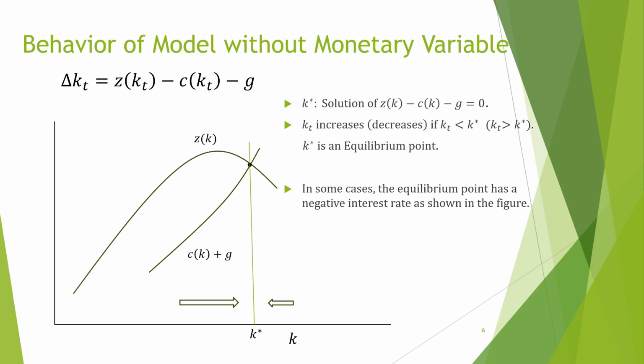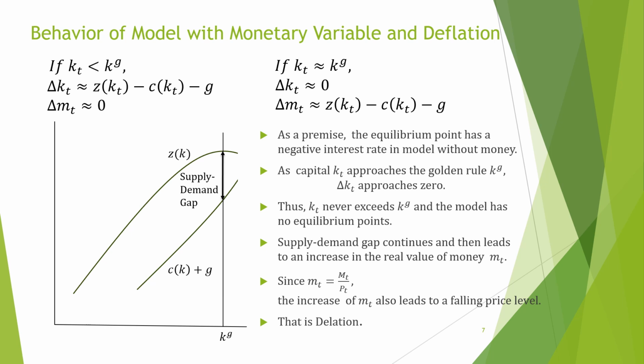In some cases, the equilibrium point has a negative interest rate as shown in the figure. In well-known theories, equilibrium points can only exist at positive interest rates, but the paper shows that equilibrium points with negative interest rates also exist. I'll show the behavior of the model with a monetary variable. Consider an economical condition that, without money, the equilibrium point has a negative interest rate.